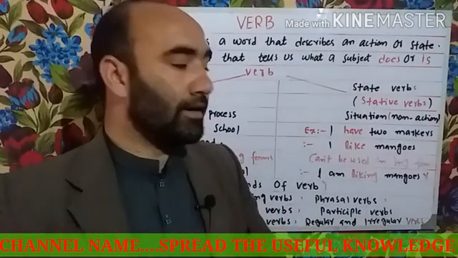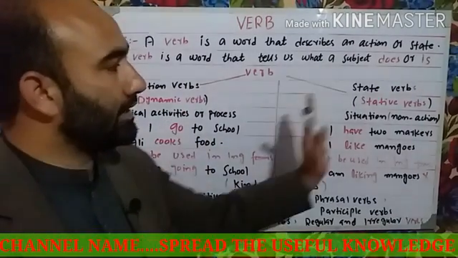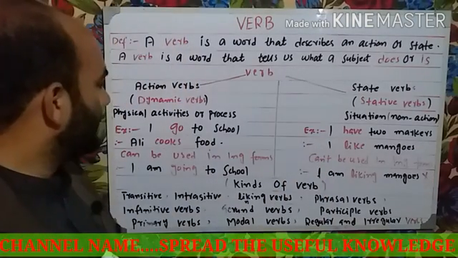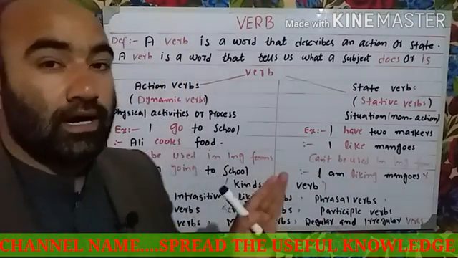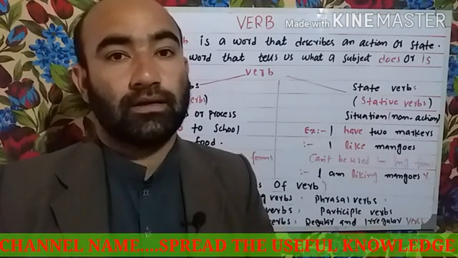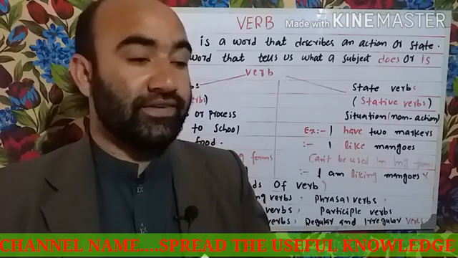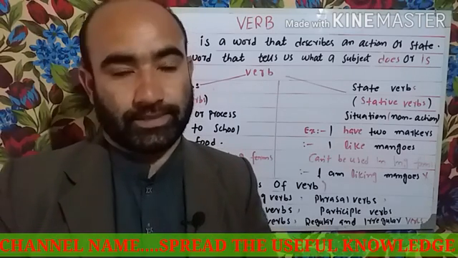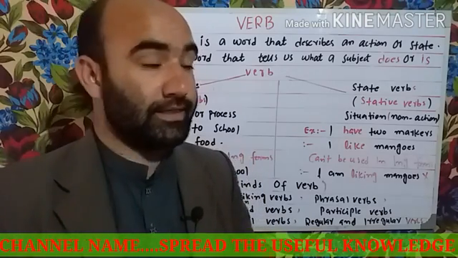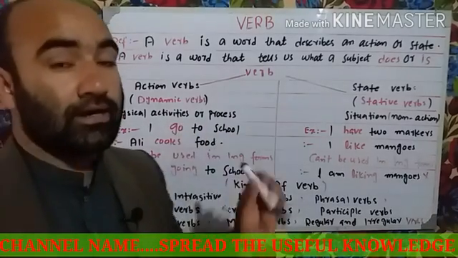Now let's talk about the action verbs and the stative verbs. Action verbs are those verbs which perform any action. We use the action verbs in that condition. Now look here, the physical activities are a process.